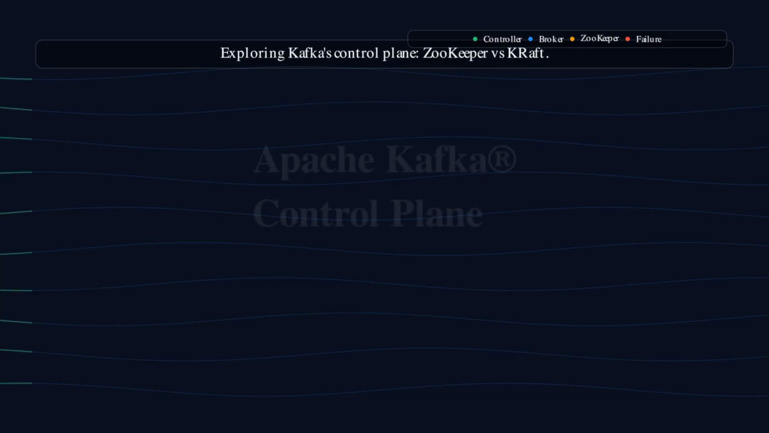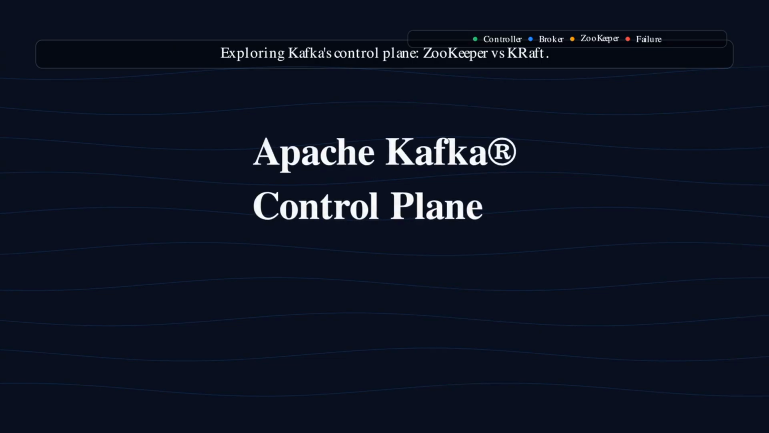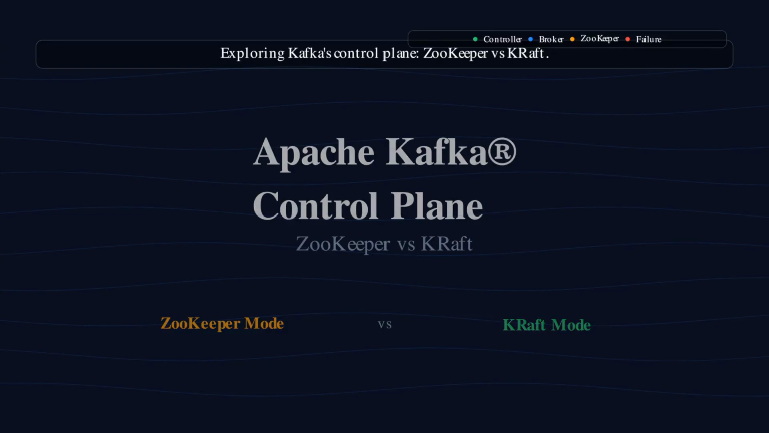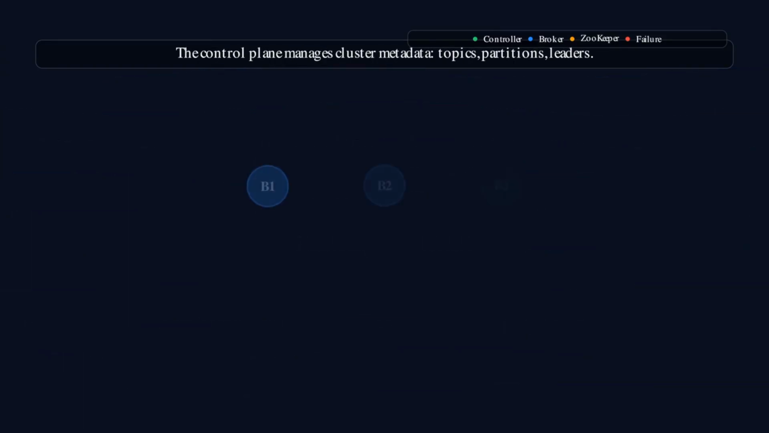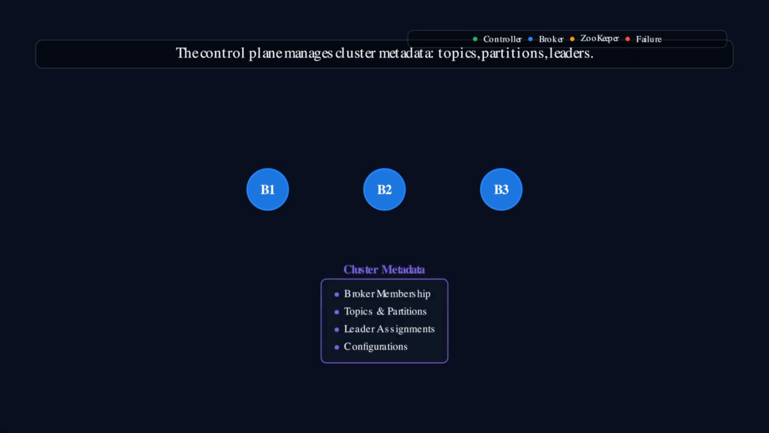In this video, we will explore Apache Kafka's control plane, the part of the system that manages cluster metadata. We'll look at how the legacy ZooKeeper-based model works, and then dive into KRaft, the new built-in consensus mode that replaces ZooKeeper entirely. The control plane is responsible for keeping track of all the cluster metadata, things like broker membership, topic configurations, partition assignments, and their current leaders.